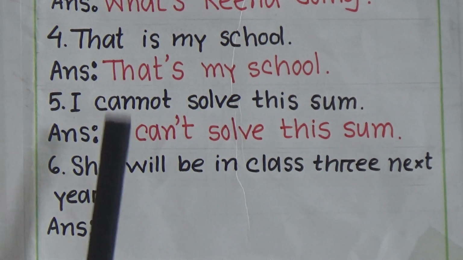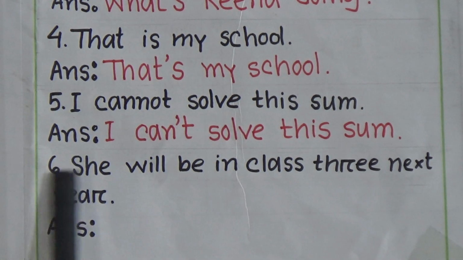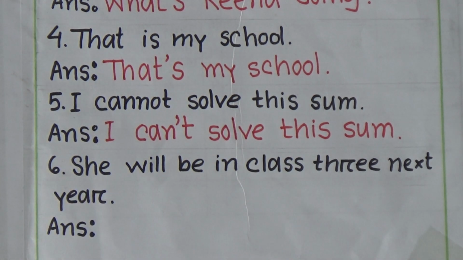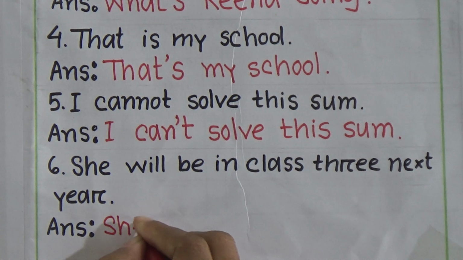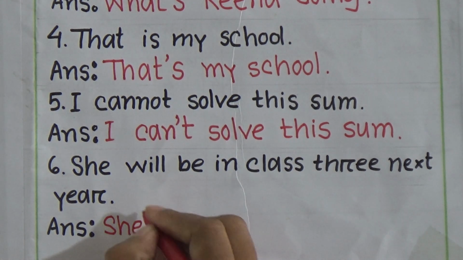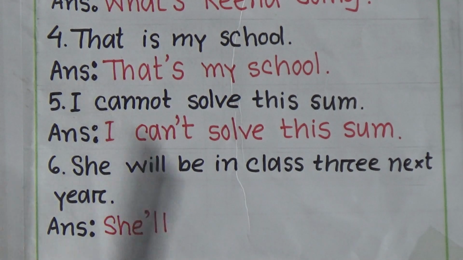Number 6. She will be in class 3 next year. So she will. You have to write the short form of she will. She will be like this, S-H-E. Then you have to write apostrophe, then double L. She'll. She will be she'll. She'll be in class 3 next year.